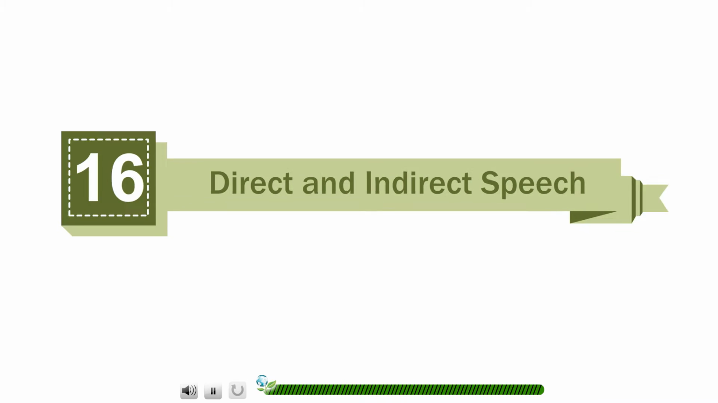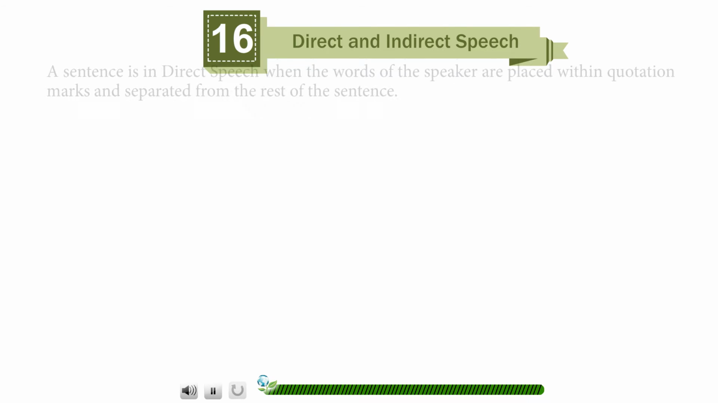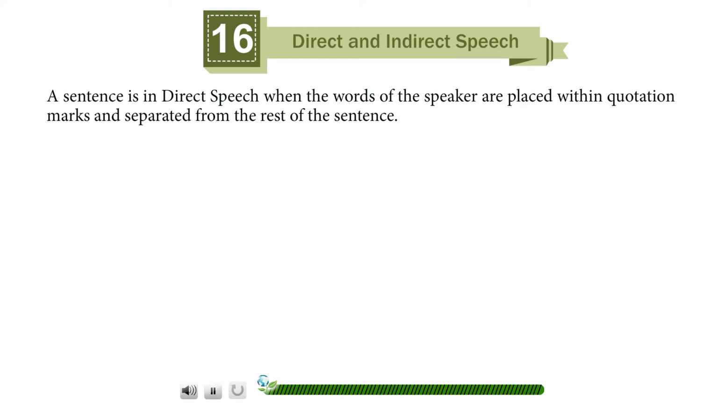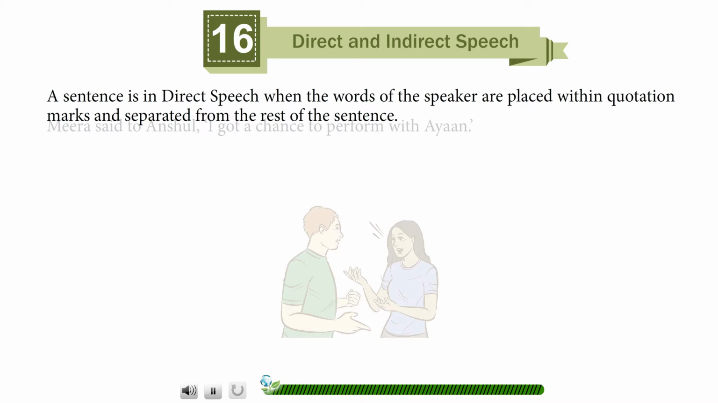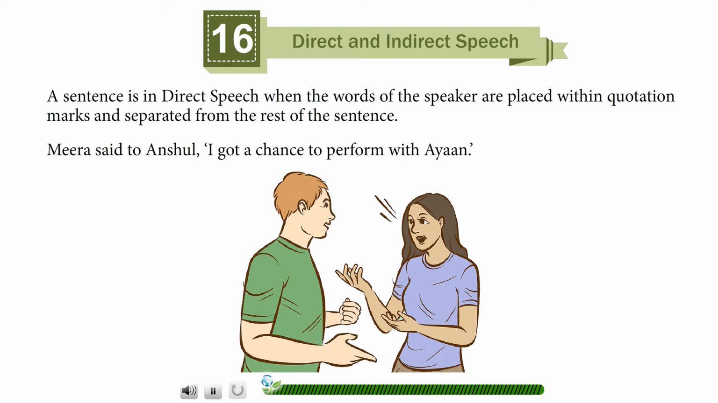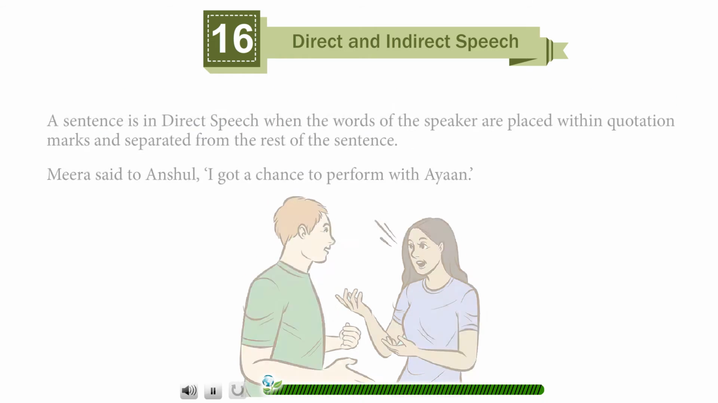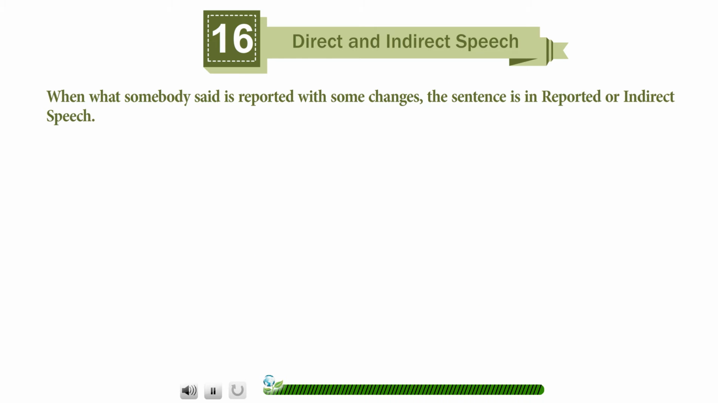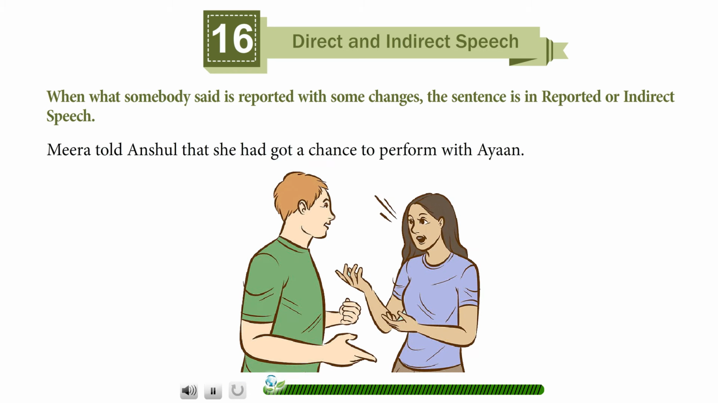Chapter 16. Direct and Indirect Speech. A sentence is direct speech when the words of the speaker are placed within quotation marks and separated from the rest of the sentence. Meera said to Anshul, "I got a chance to perform with Ayan." When what somebody said is reported with some changes, the sentence is in reported or indirect speech. Meera told Anshul that she had got a chance to perform with Ayan.